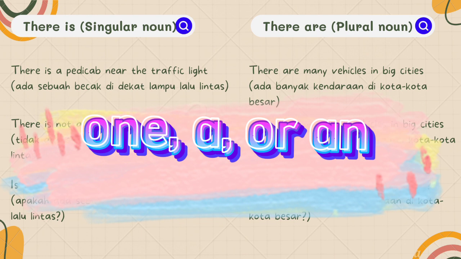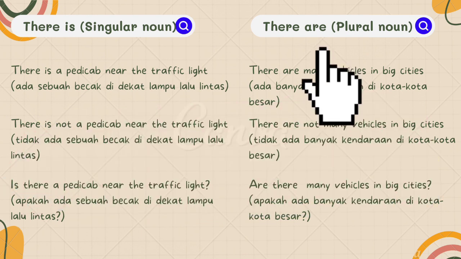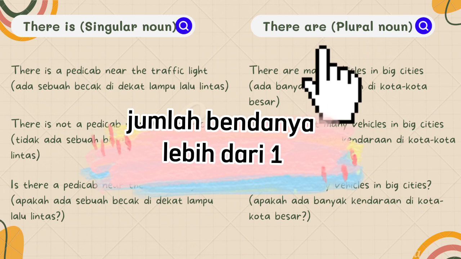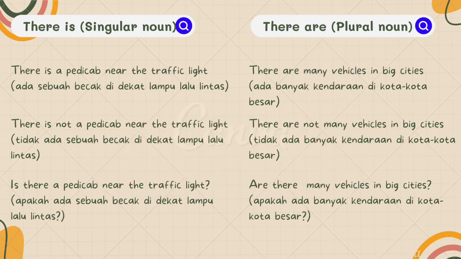How about there are? We use there are to express plural noun or the amount of thing more than one. For example, there are many vehicles in big cities. That's for positive sentence, but for negative sentence, we just put there are not many vehicles in big cities. We just put not after to be. And how about interrogative sentence? We put to be in front of the sentence, like for example, are there many vehicles in big cities?